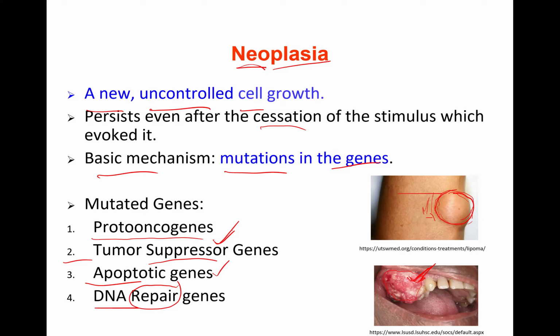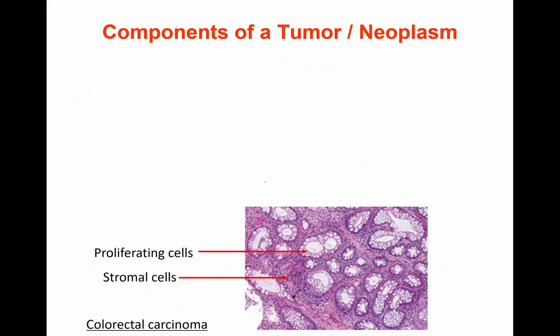So these are the four classes. You can make an acronym, PART. P for proto-oncogenes, A for apoptotic genes, R for repair genes, T for tumor suppressor genes. Any mutations in any of these groups can lead to development of a tumor. Good, so let's go ahead further.